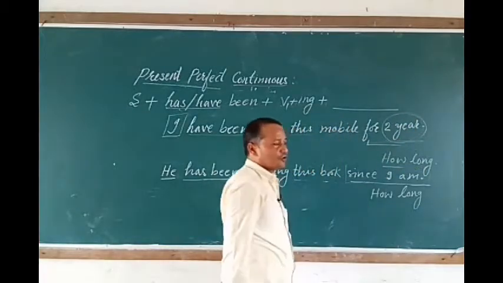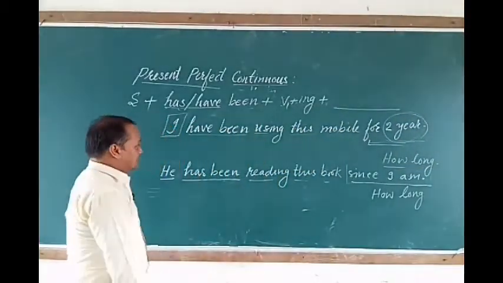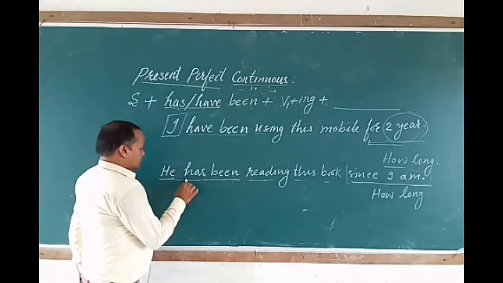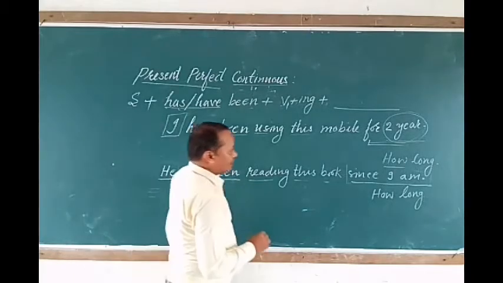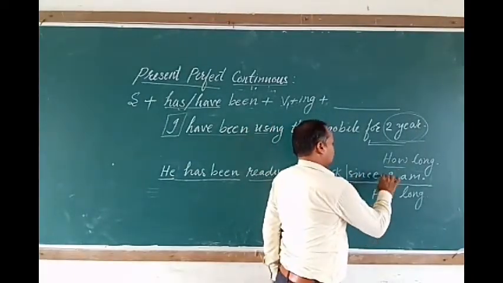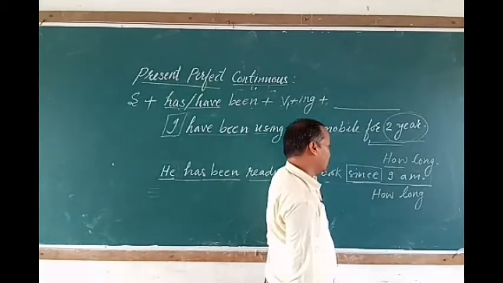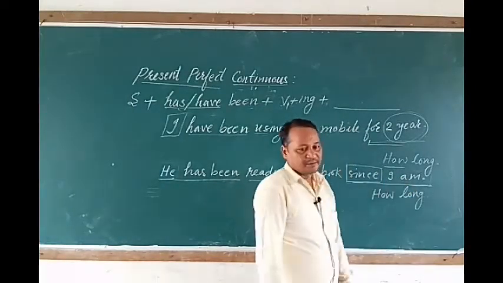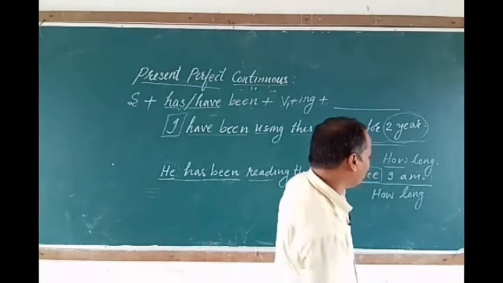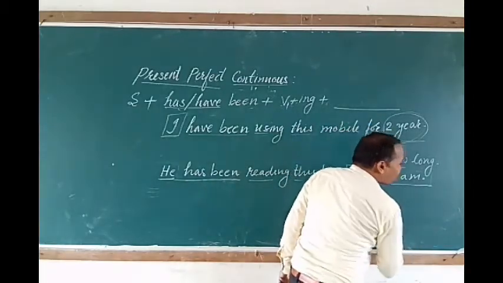So it is called period of time. In the next sentence I have used since because it is showing a point of time. 9 a.m. is a point when the work starts.